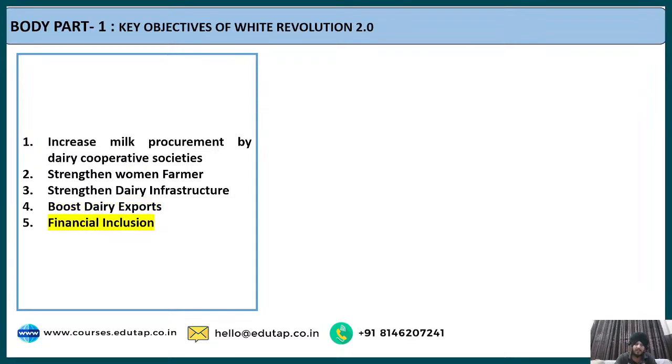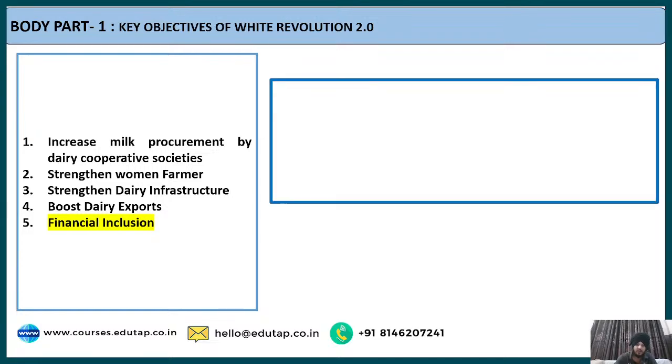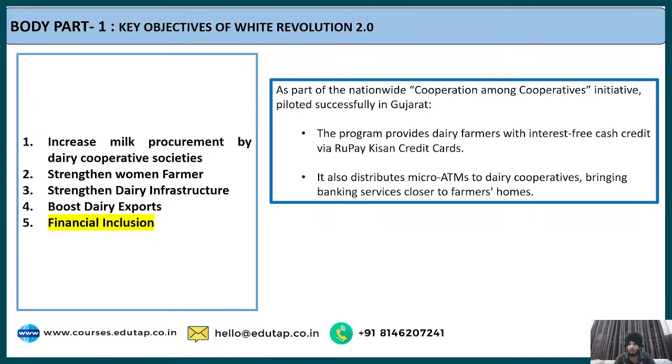Fine. The last point is regarding financial inclusion. Now, regarding financial inclusion, this is also a very good point. This point says that, as a part of the cooperative among cooperatives initiative, an initiative that was piloted by Gujarat, and from Gujarat it has been adopted at the central government level.